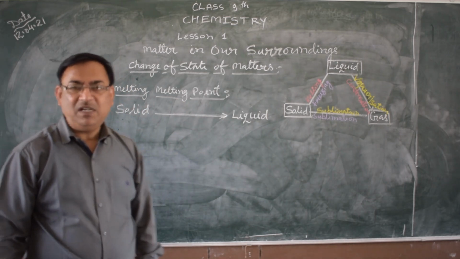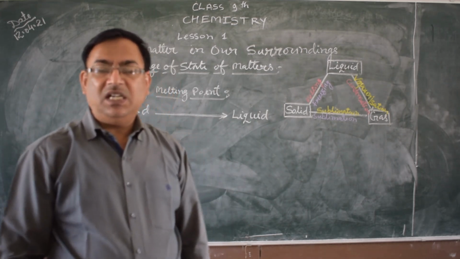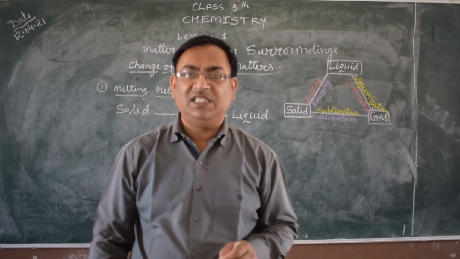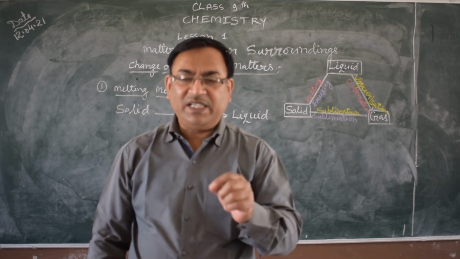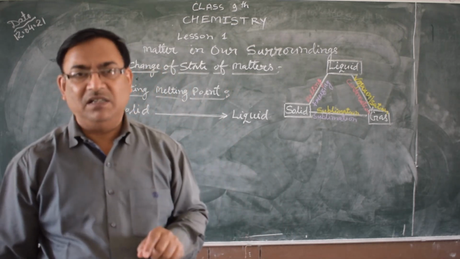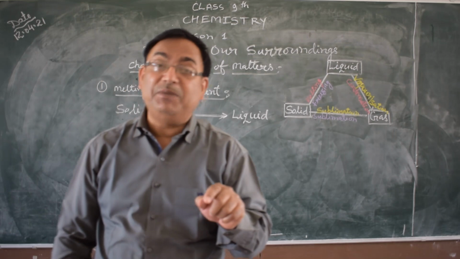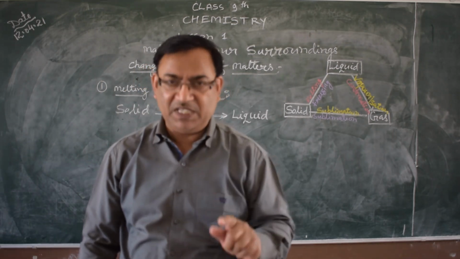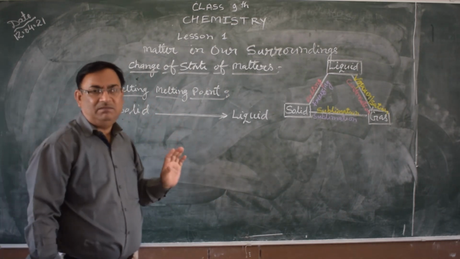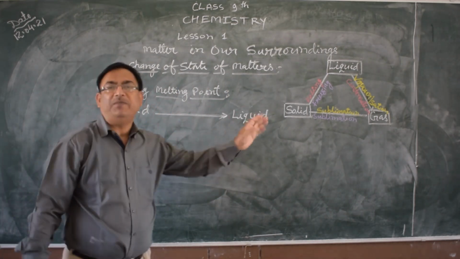For example, the minimum temperature of water is 0 degrees Celsius. At that temperature water is in the state of ice, or solid state. But when we give heat energy, the ice slowly converts into liquid form.